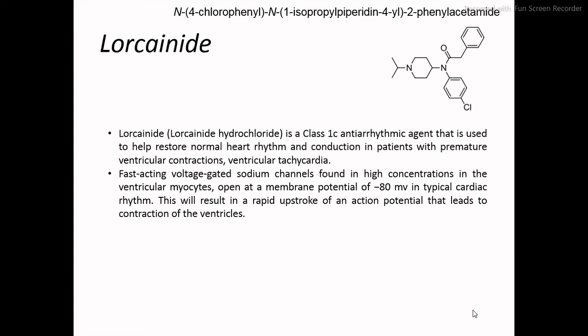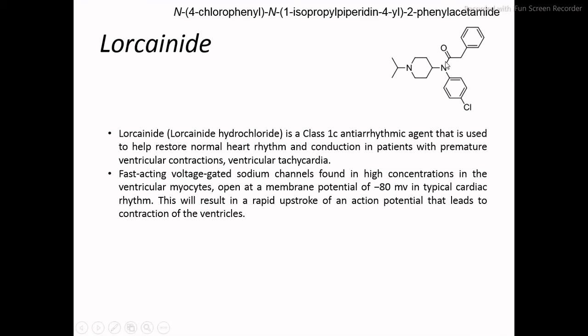The next drug in the series is flecainide. Flecainide hydrochloride is a class 1C antiarrhythmic agent, and it is used to help restore normal heart rhythm and conduction in patients with premature ventricular contraction and ventricular tachycardia.